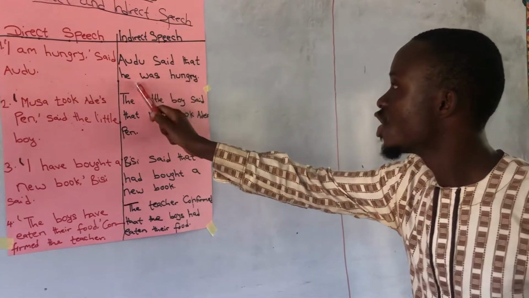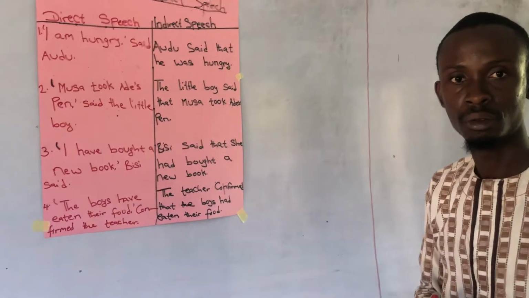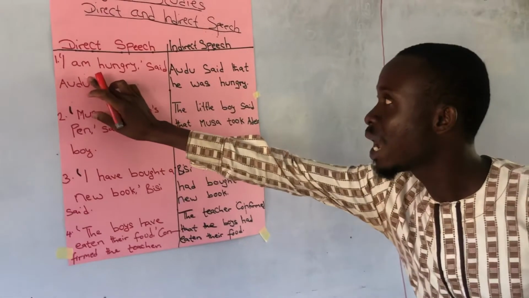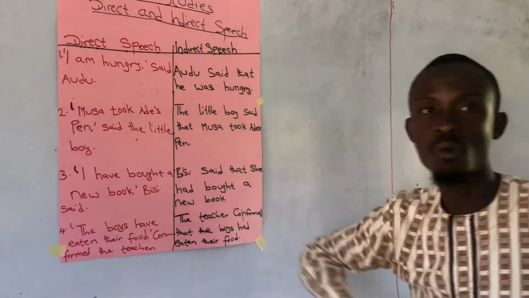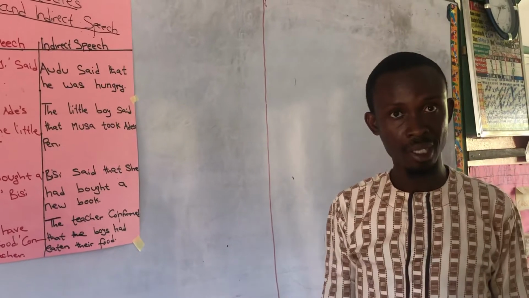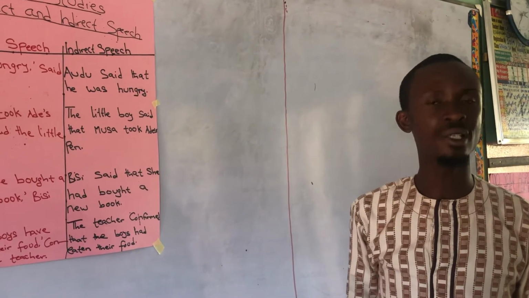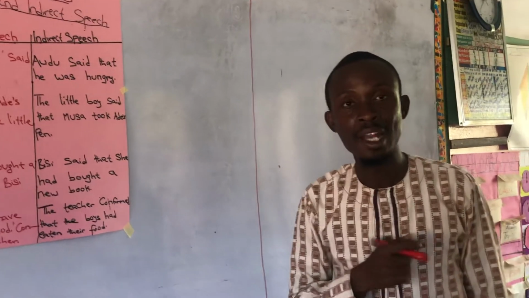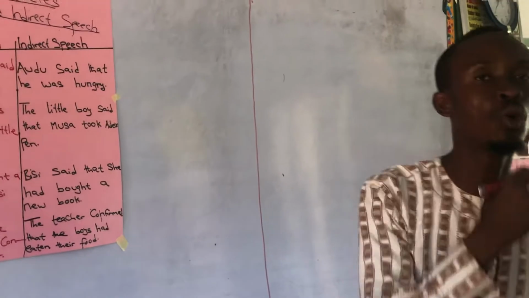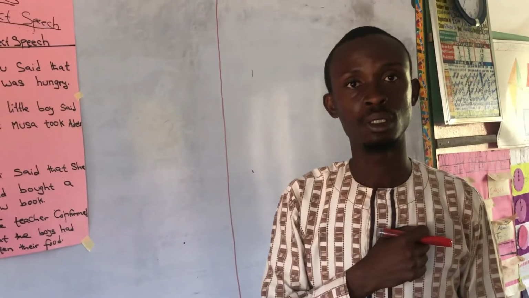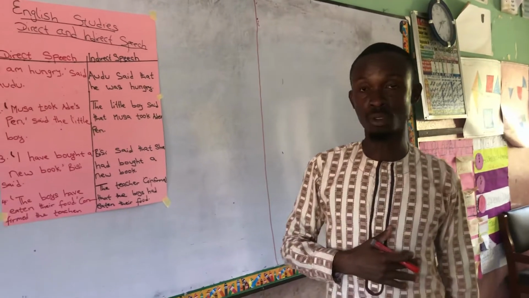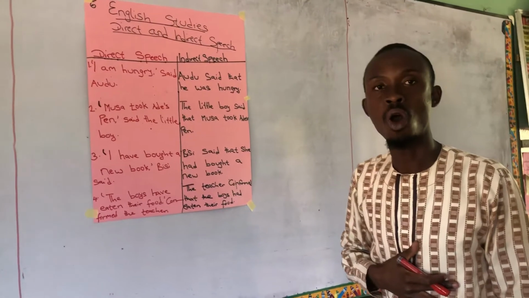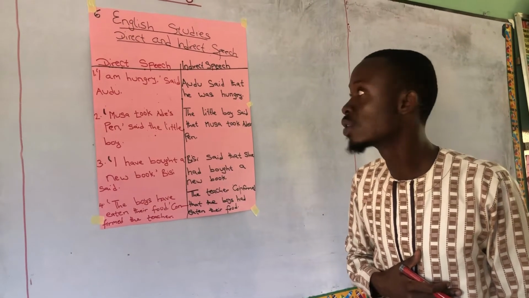Now, Audu said that he was hungry. Look at the first one in the direct speech that we have here: "I am hungry," said Audu. That is direct speech, right? Audu has said that to somebody. Now that person is going to report to another person. Somebody now goes to another and says, Audu said that he was hungry.